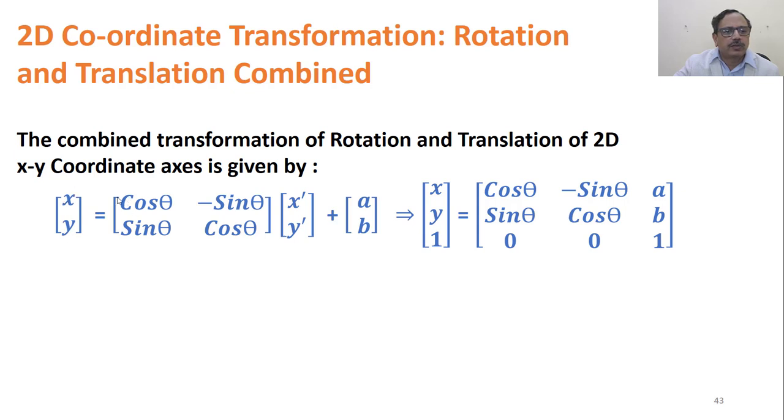Xy column vector is equal to matrix cos theta minus sin theta, sin theta cos theta, multiplied by the vector x dash y dash plus this AB, which is the coordinate of the new center, which can be represented in a little higher dimensional matrix as xy1 equals cos theta minus sin theta A, sin theta cos theta B, 0 0 1, multiplied by x dash y dash 1 column vector.